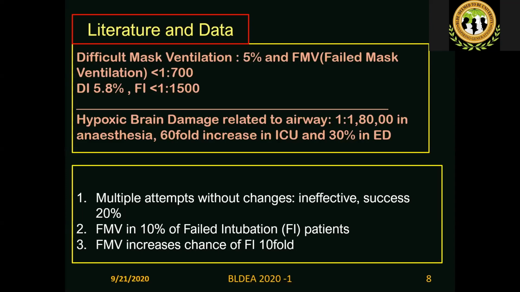Another interesting observation from the data is that if you look at 100 patients in whom intubation failed, 10% also had difficult mask ventilation. And failed mask ventilation increases the chance the other way around. If you take 100 patients in whom mask ventilation failed, they have a 10 times increased risk of difficult or failed intubation. Is it clear?